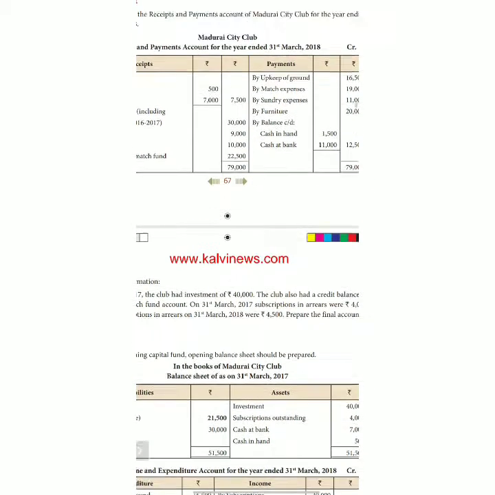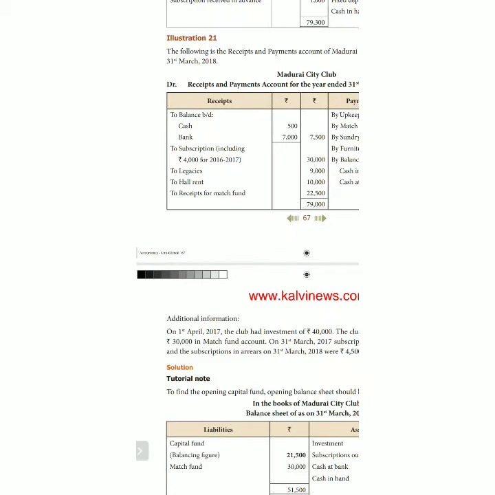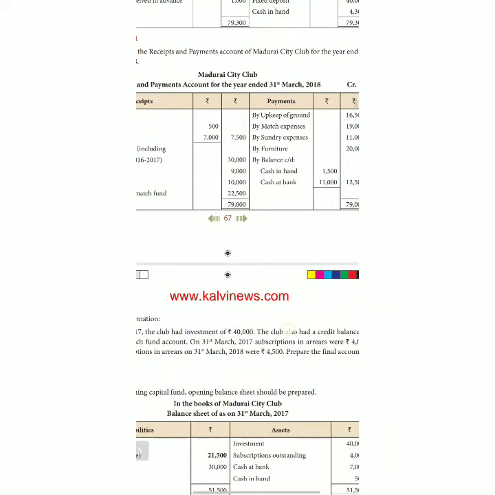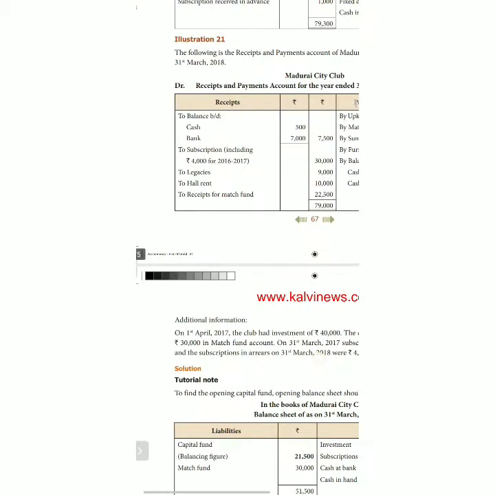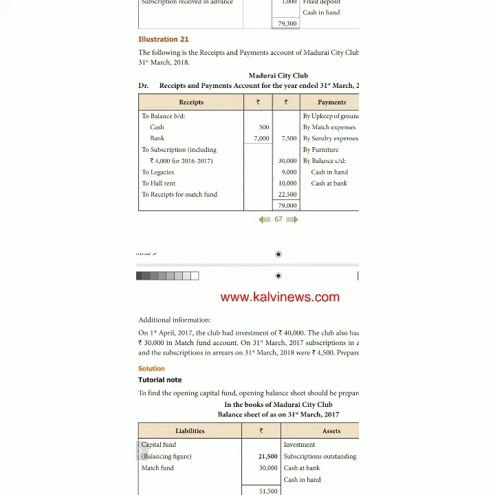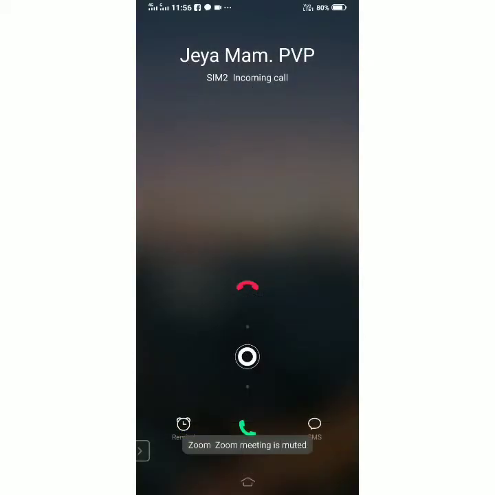See, the sum is given. The following is the receipts and payments account of Madurai City Club for the year ending 31st March 2018. The Madurai City Club receipts and payments account is given.